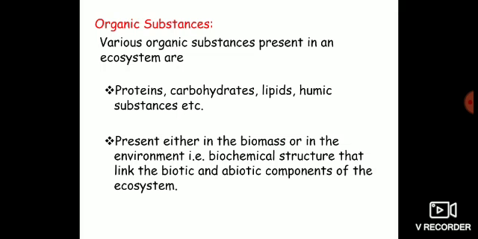That is why the organic substances are said to form the link between the biotic and abiotic components of the ecosystem. These are the biochemical structures that link the biotic and abiotic components of the ecosystem. Okay, this is all about the abiotic component of the ecosystem.